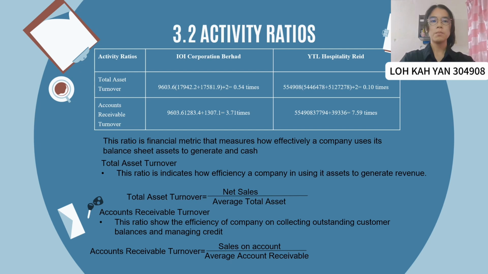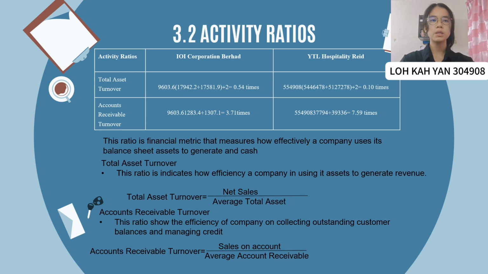Comparison of both companies in the activity ratio. First, total asset turnover. For 2023, IOI Corporation Berhad has an asset turnover ratio of 0.45 times. At the same time, YTL Hospitality Reit has 0.10 times, which means these two companies have net sales lower than average total assets.